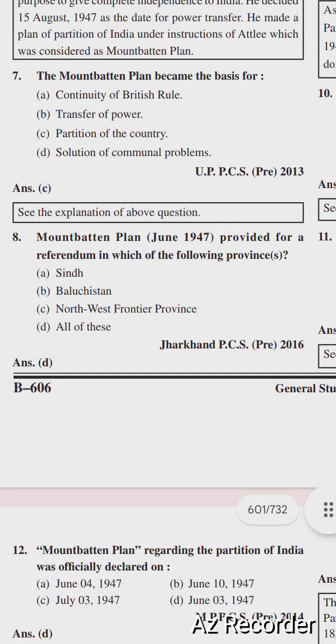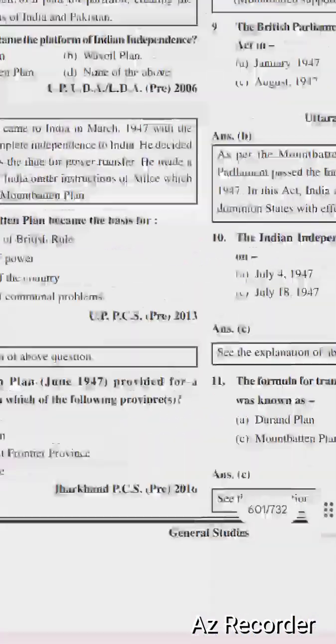So next question is the Mountbatten Plan of June 1947 provided for a referendum in which of the following provinces? Options are Sindh, Balochistan, Northwest Frontier Province, and all of these. Right option is option number D, all of these. Sindh, Balochistan, Northwest Frontier Province, all are correct.